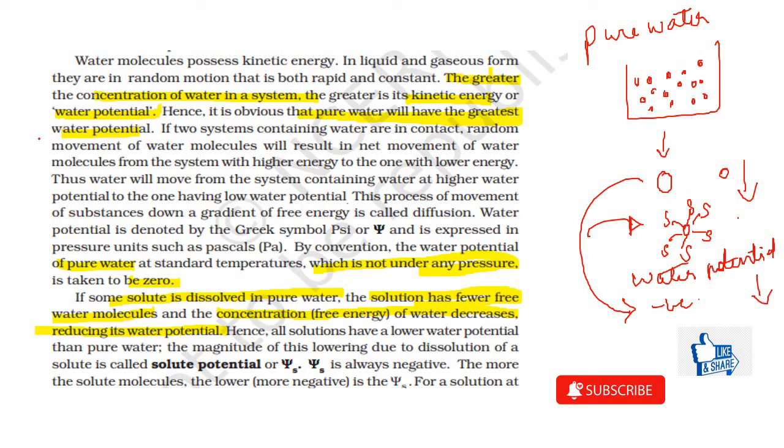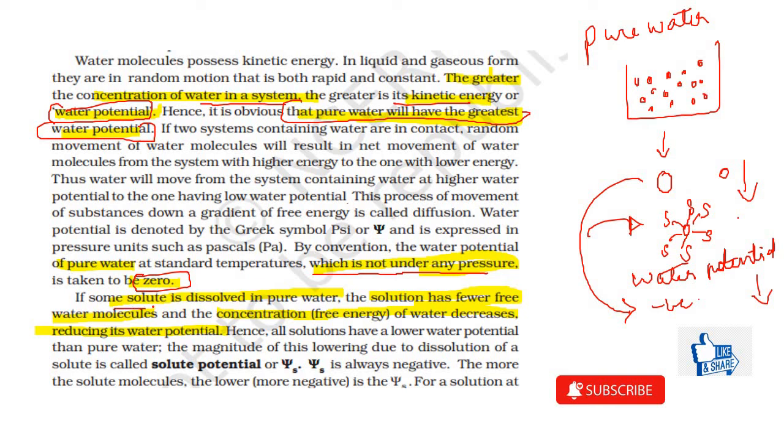So let's see, all these statements I've taken from the NCERT. The greater the concentration of water in a system, the greater is its kinetic energy, which is nothing but its water potential. So pure water will have the greatest water potential. And what is this water potential? In a pure state, which is not under any pressure, it is 0, the maximum water potential.